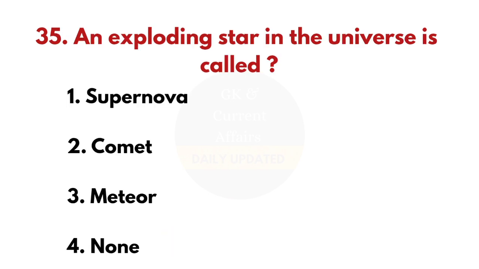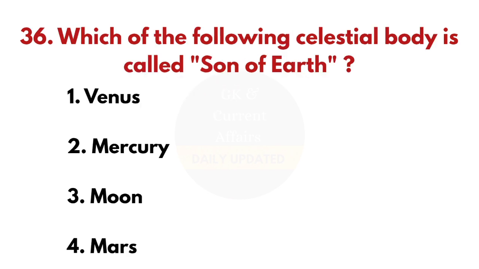35th question. An exploding star in the universe is called? And the answer is supernova. And the last 36th question. Which of the following celestial body is called Sun of Earth? And the answer is Moon.